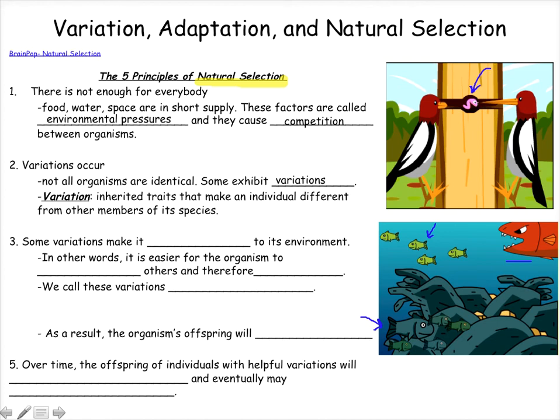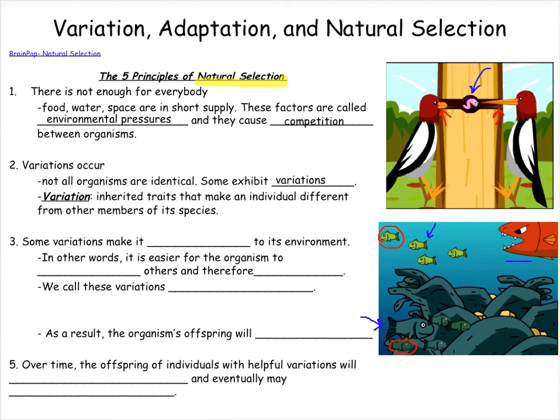So if we go back to our examples over here, we can see that between the birds and the fish, there are variations that we can observe. So here in the birds, they're very similar, but they do have a variation in beak shape. One has a shorter beak, one has a longer beak. In the fish, the variation is in the color. Some fish are lighter in color, some fish are darker in color. Right? So they're the same species, but each of the individuals of the species may have something that makes it a little bit different from the other members of the species.